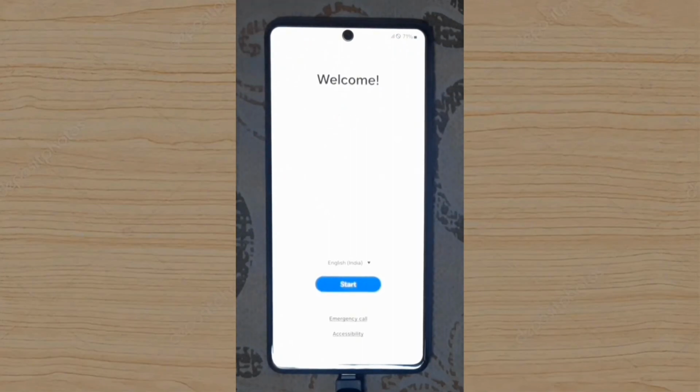Yeah, it successfully booted. So after that you have to set up your device.